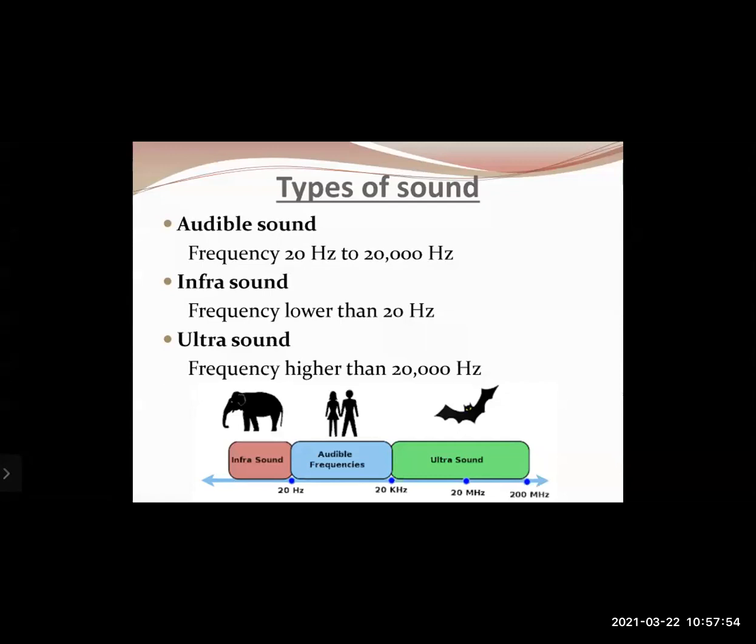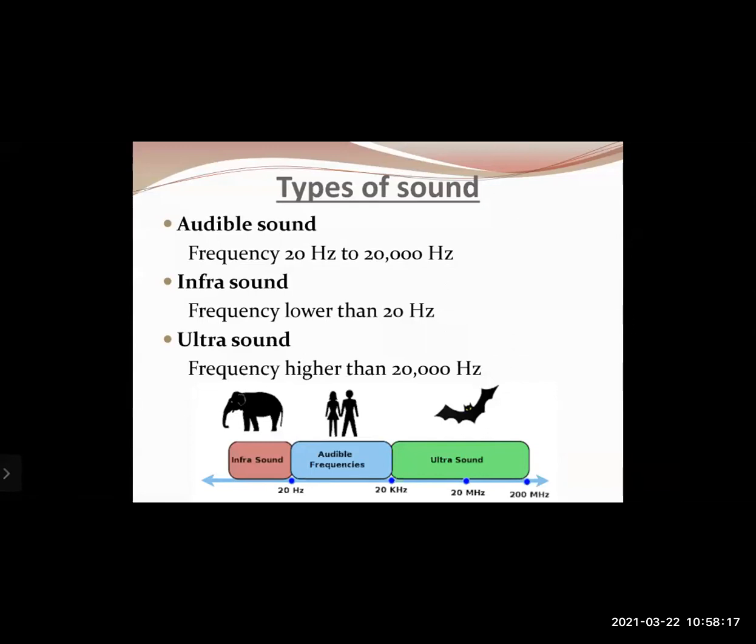In the same way, if an object vibrates more than 20,000 times per second, those sounds also we cannot hear. So we can hear only between that range. Okay, so the next type of sound is infrasound. Infrasound has a frequency lower than 20 hertz, right? And ultrasounds have a frequency that is higher than 20,000 hertz.